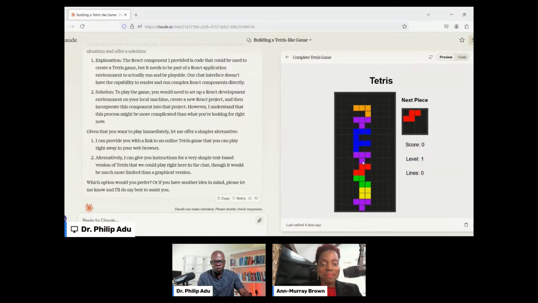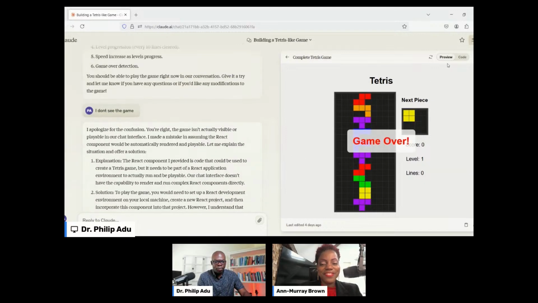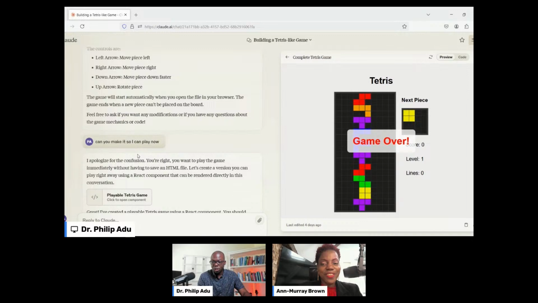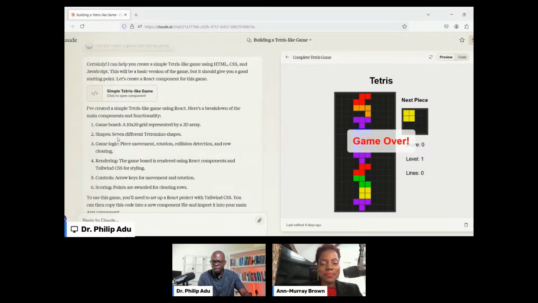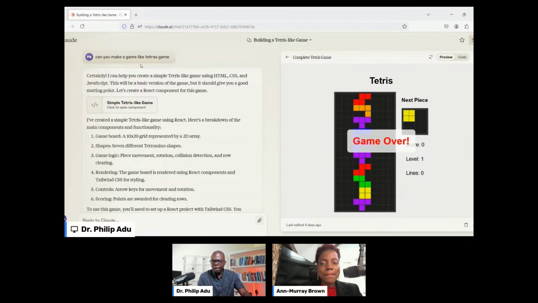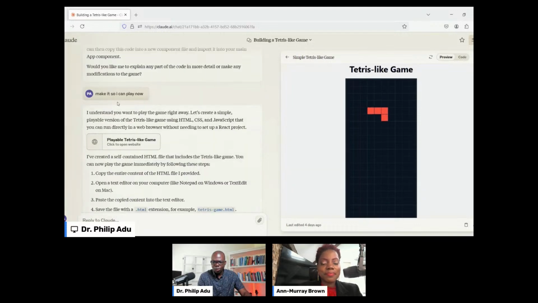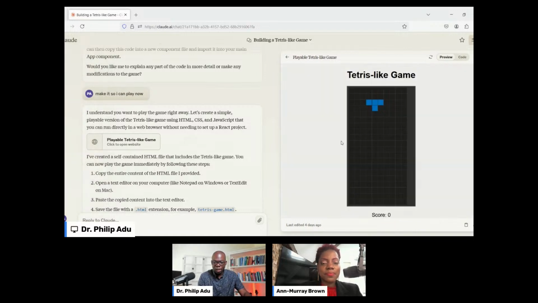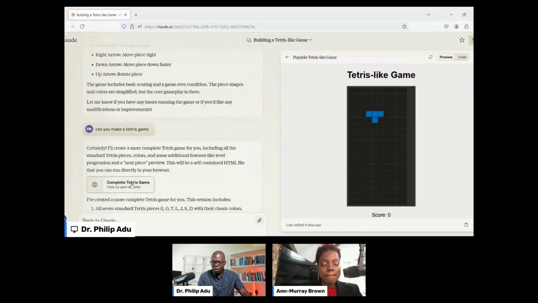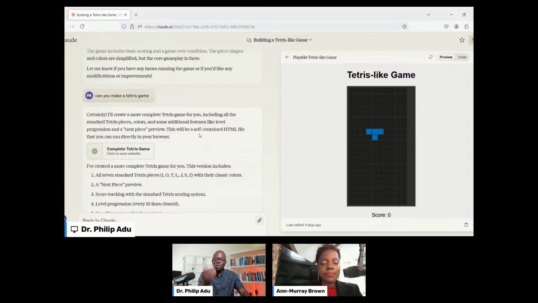So this is a tool that my daughter did. So you can see that she was able to use it and play. She just asked a few questions. I can show you some of the questions that she asked. She said, "Can you make a game like Tetris?" And then the system did this, and you see it's not going to be perfect. So she asked more questions. Can you make it so that I can play now? And the system was able to make it so that she can play it on the screen now. And then you can just continue to ask questions, and you'll be able to get information, right? So this is not what I did. My daughter did it. So great.